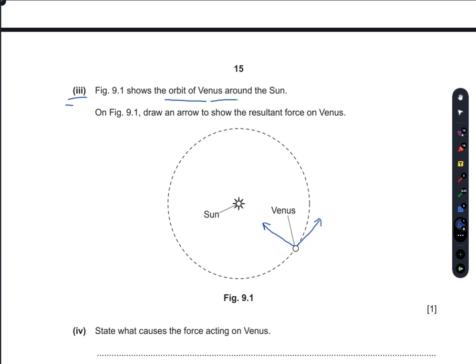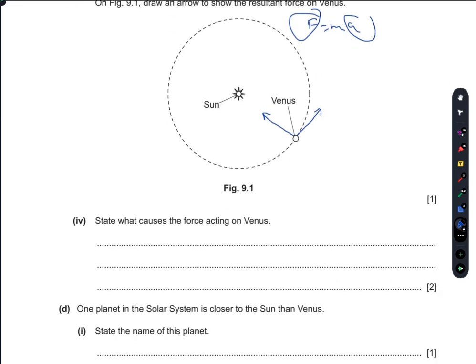The acceleration is towards the center of the sun. Then by force is equal to ma, acceleration is a vector, so F would also be towards the center of the sun. This is the direction in which Venus would move if I remove the sun from here. Then Venus will go in this way.